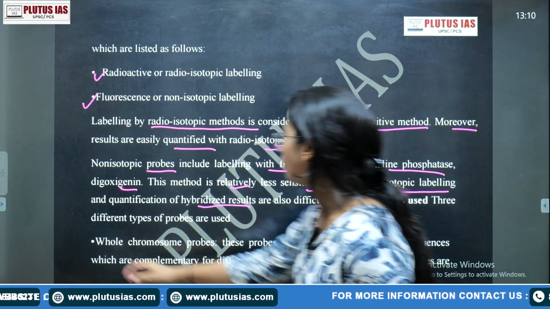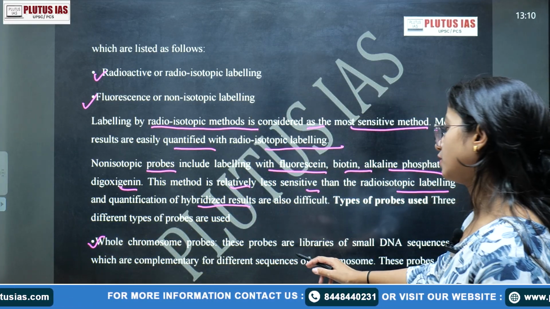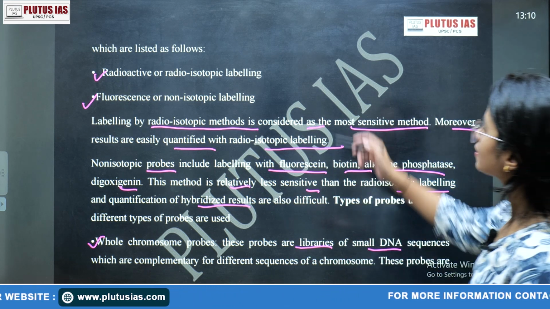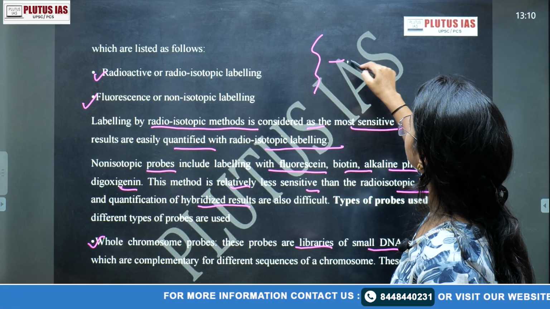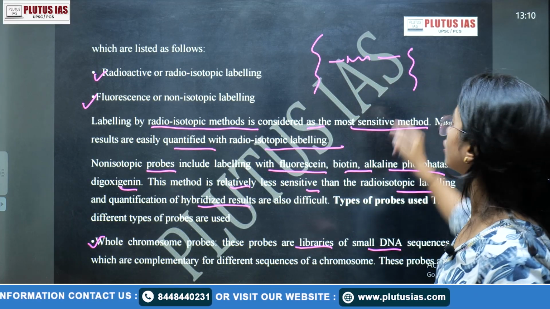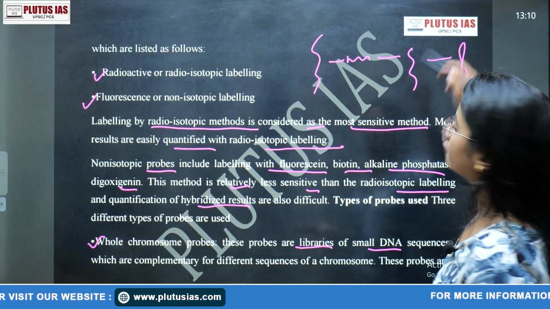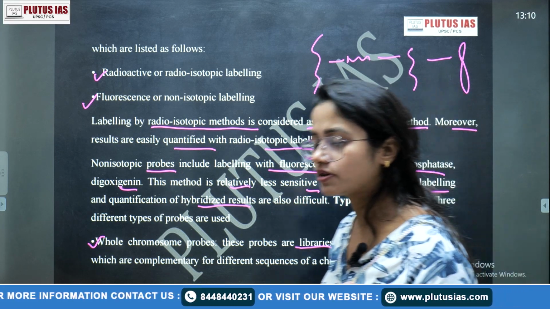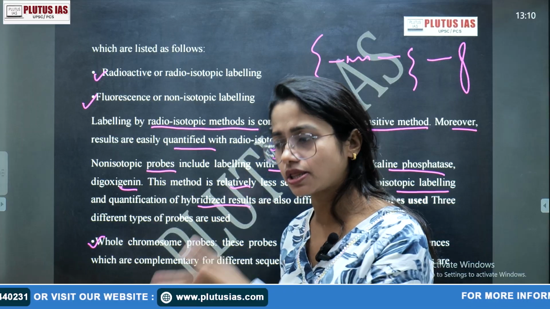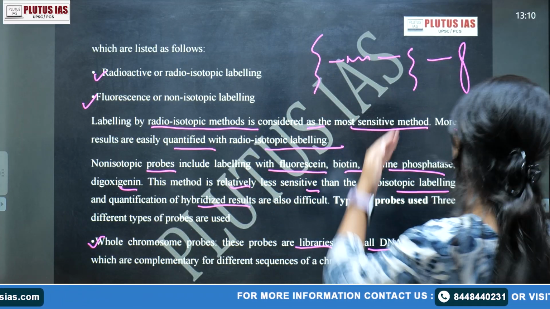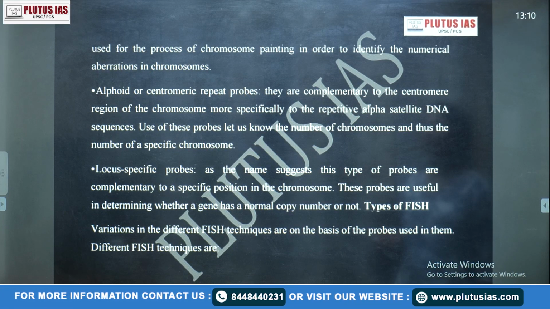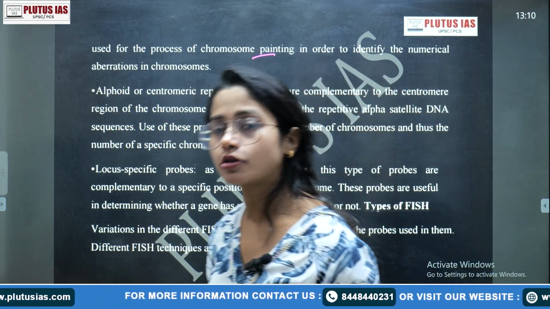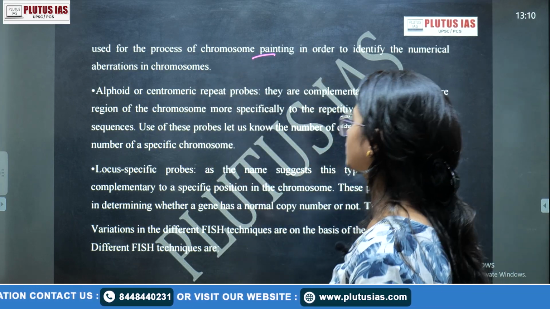Okay, fine. Whole chromosome probes are libraries of small DNA sequences. This is a basic concept: DNA binds with proteins to form the nucleosome, then chromatin, and then the chromosome. We know the sequence, so we do not need to be confused when we talk about DNA and the chromosome at the same time. I have already described that concept many times. These are used for the process of chromosomal painting. Chromosome painting is also in your syllabus, and I'll try to explain it in some other classes.